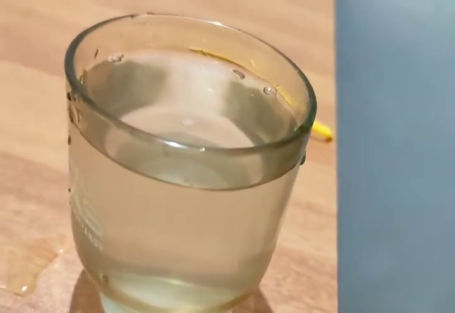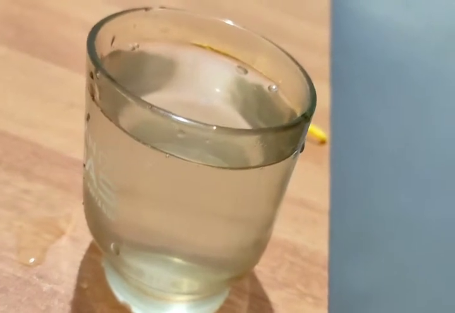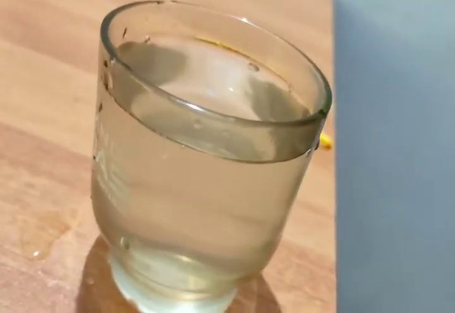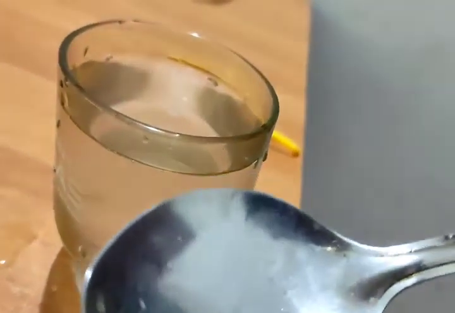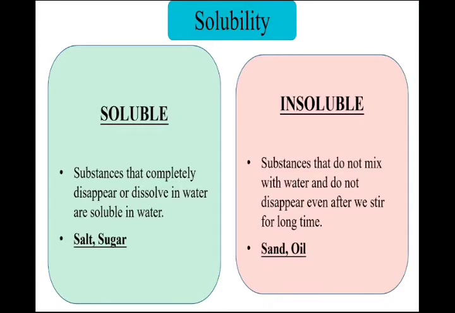So you can generally say that salt and sugar dissolve in water, but kerosene and oil never mix with water. They are insoluble. But salt and sugar are soluble in water. The solubility of a material: the substances that completely disappear or dissolve in water are soluble in water, examples like salt and sugar.